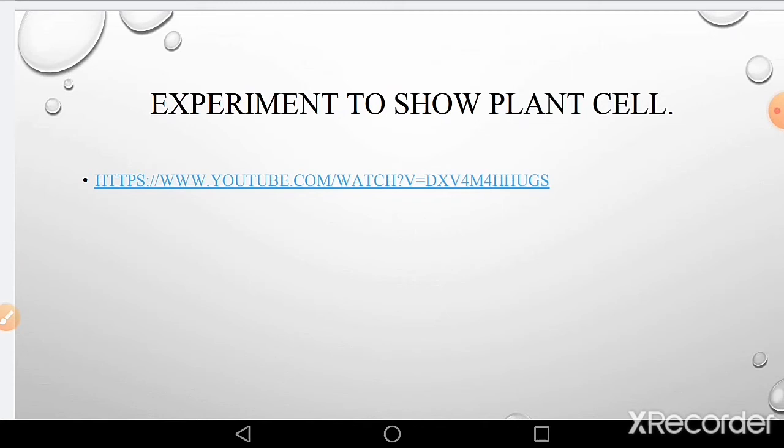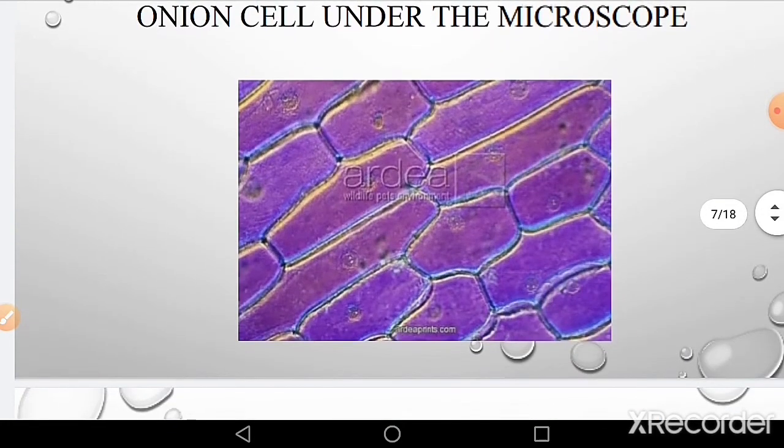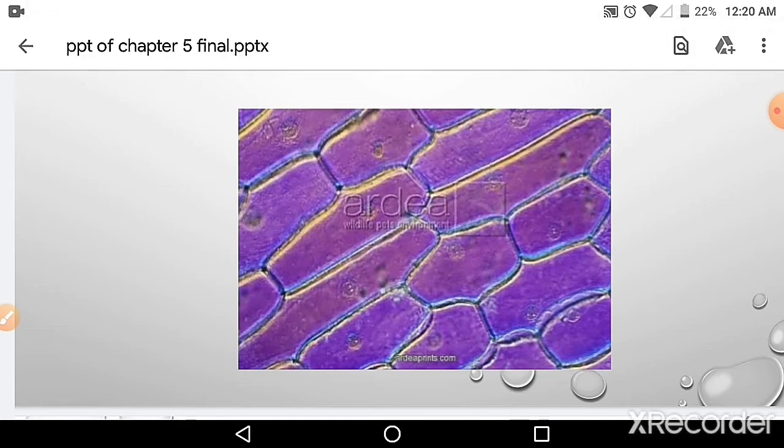It is stained because when you see the slide, it will be transparent. If it's stained, you will see the colorful image like this. This practical we will conduct after you come to school. You will see the image like this after mounting it on the microscope. These are the brick-like compartments. These are the cells, and the center parts are the nucleus.